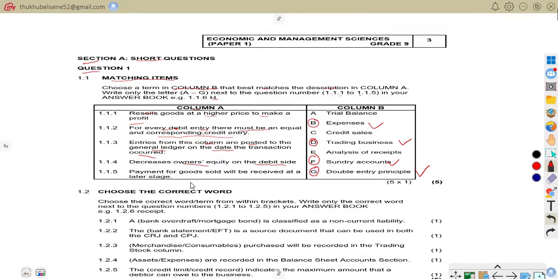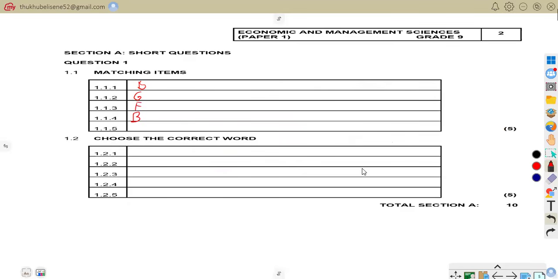So let us be on 1.15. Payments for goods sold will be received at a later stage. So this is C, credit sales. Credit sales happen when goods are sold now, but payment is received later. For example, a customer buys books today and agrees to pay after 30 days. So our correct answer there is credit sales. So now we are to write it here. C is the correct answer.